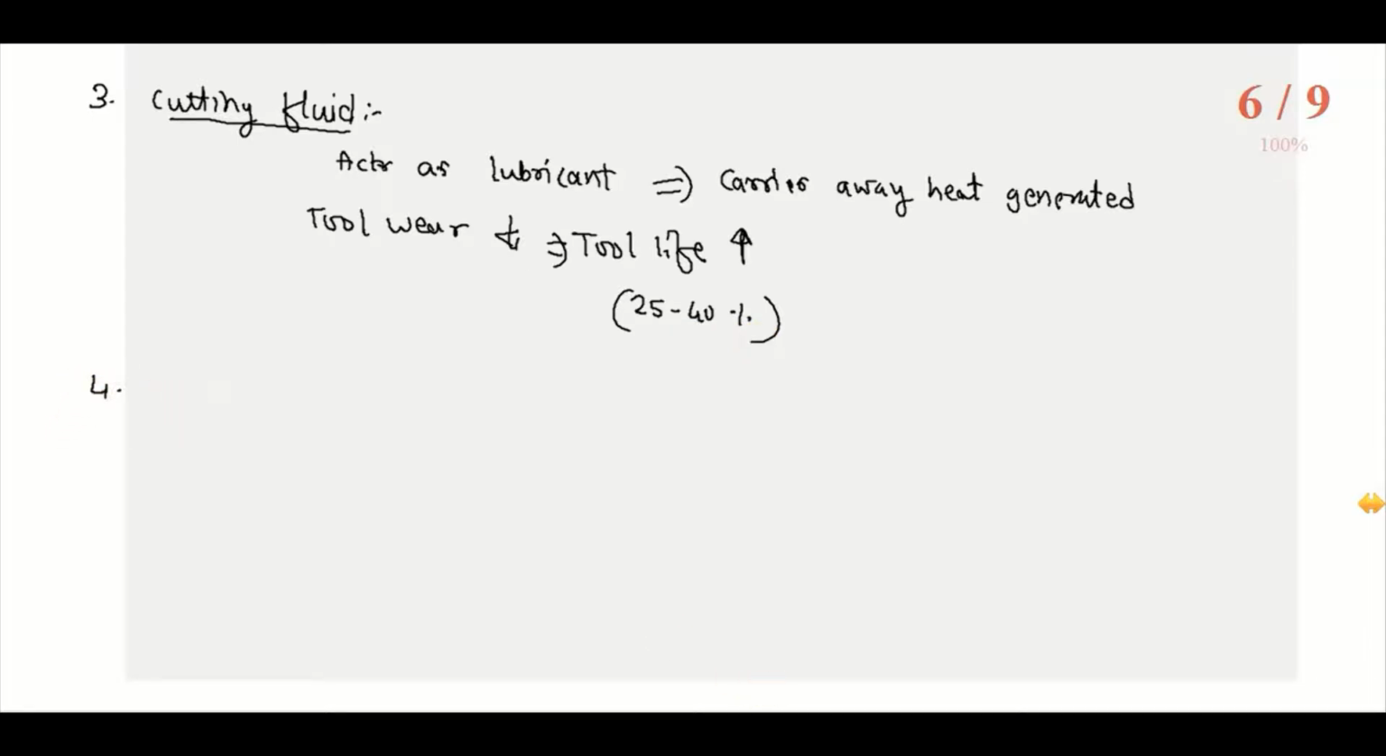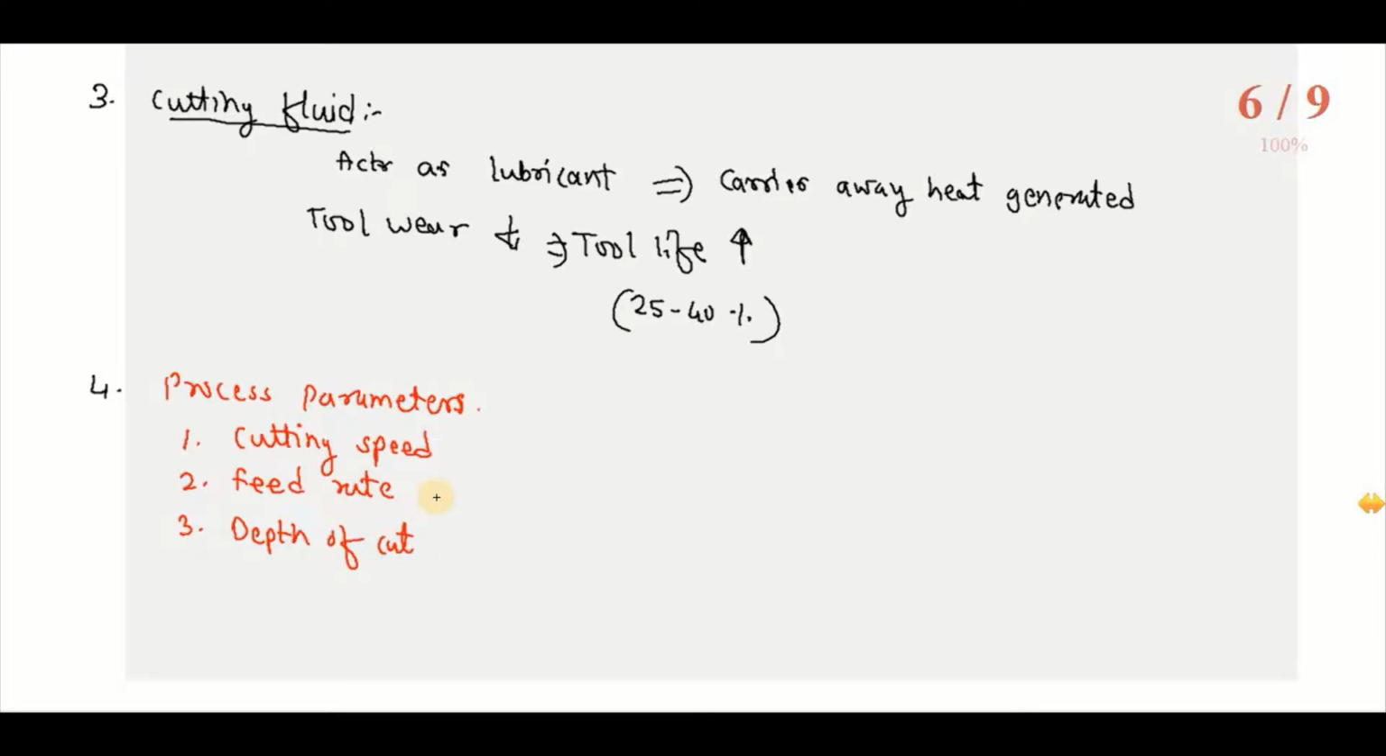Then the fourth parameter which is influencing the tool life is process parameters, which are nothing but cutting speed, feed rate and depth of cut. So these three parameters are influencing the tool life. Because of this, researchers tried to establish the relationship between the process parameters and tool life.